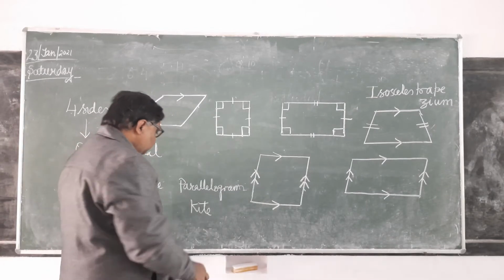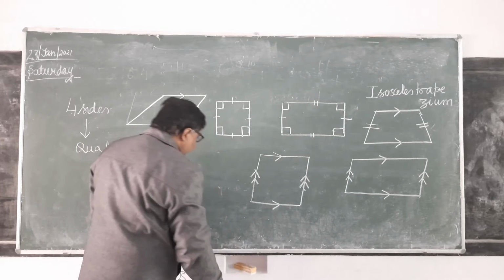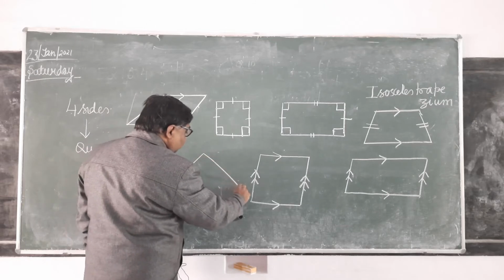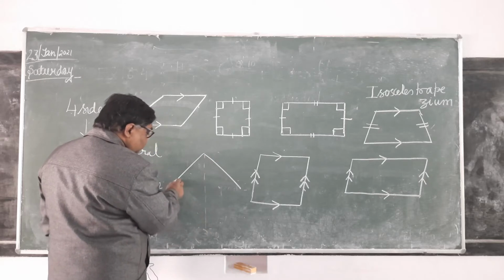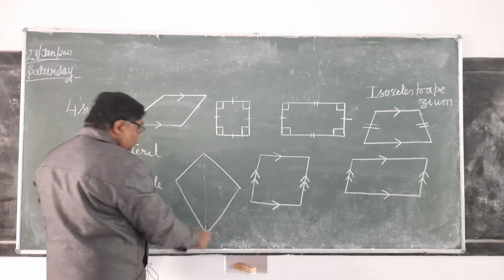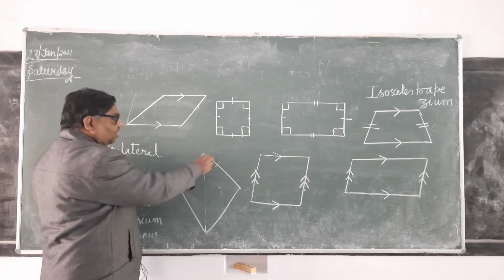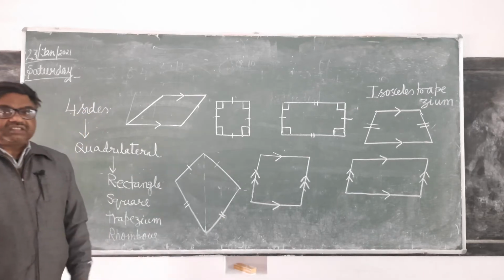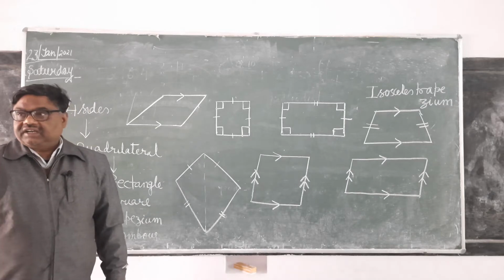Here you can see kite. अभी देखा ही होगा. कितने लोगों ने अभी पतंग उड़ाई थी? This is kite. It is clear? Here adjacent sides are equal. Two pair of adjacent sides are equal. This equals to this and this equals to this. It is a kite.